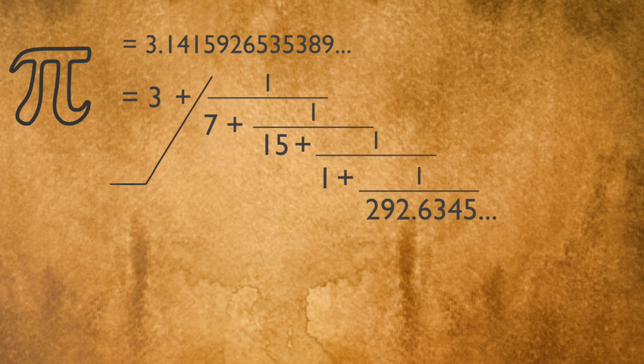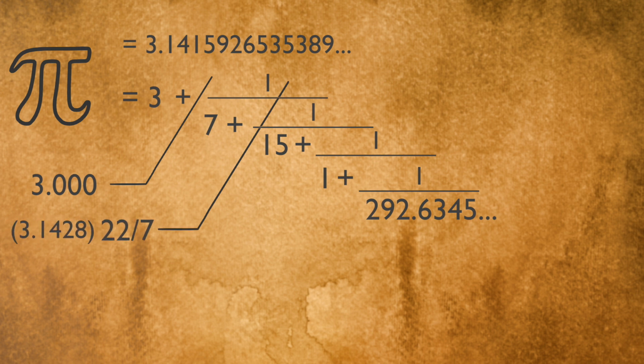If we chop at the location of the line, the expansion, we can get 3 as an example for the first chopping. For the second one, we chop it at 7. So we have 3 plus 1 over 7, and we ignore the rest. So this is what we're going to do, and we're going to see how good of an approximation we can get.